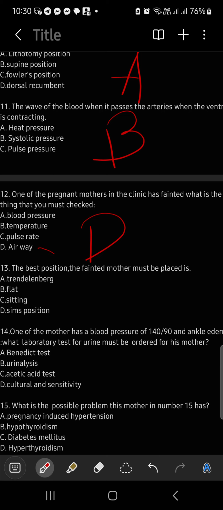So the best position for a fainted pregnant mother is to place her in the recovery position: turn her onto her left side, with her left leg straight and her right leg bent. Tilt her head back slightly and tilt her chin. Oh yes, there is a confusion on it.